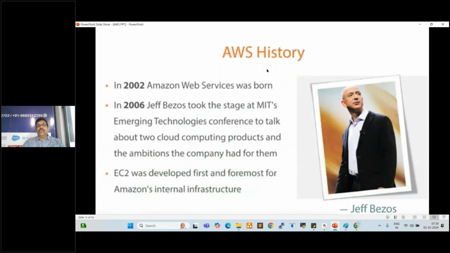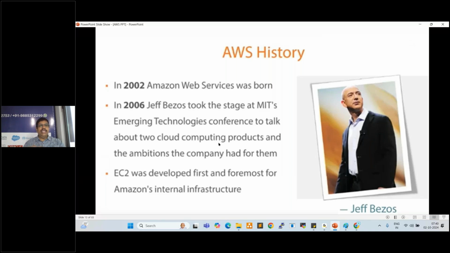See here. It is Mr. Jeff Bezos who invented the AWS cloud. In 2002, Amazon Web Services was born, right? So initially they started selling books. They started working on their infrastructure, right? They prepared a cloud for their infrastructure, their business. So slowly, they started giving the services to other companies, worldwide. So they provided services, right?